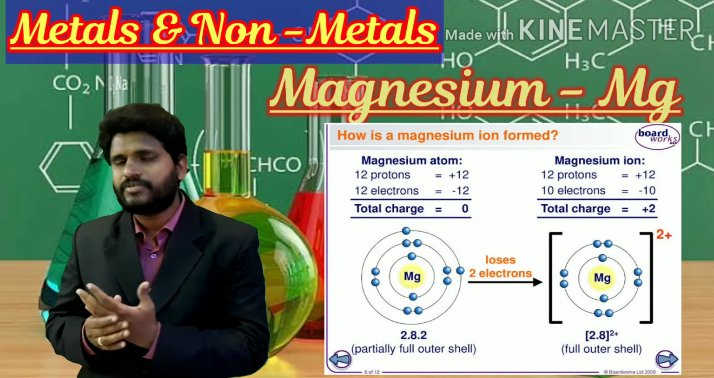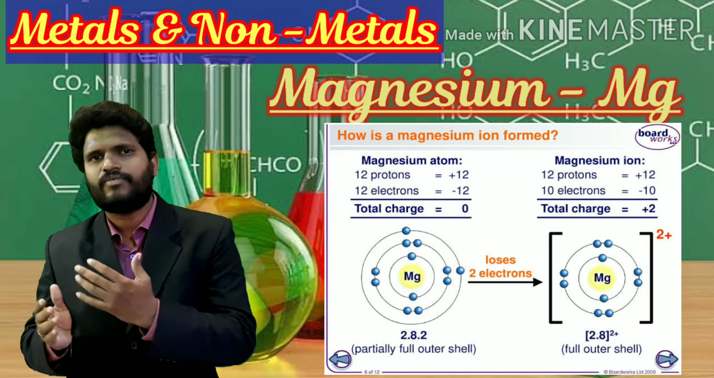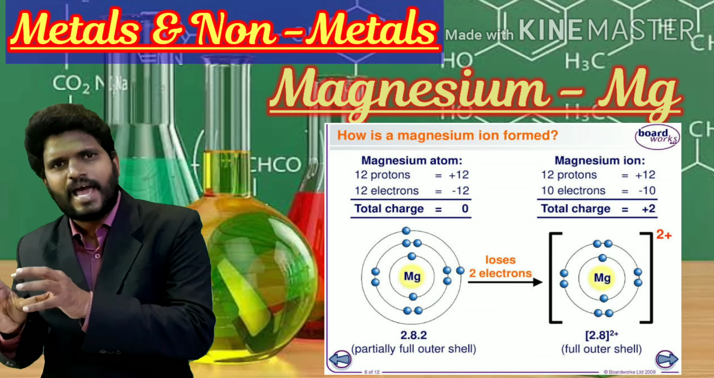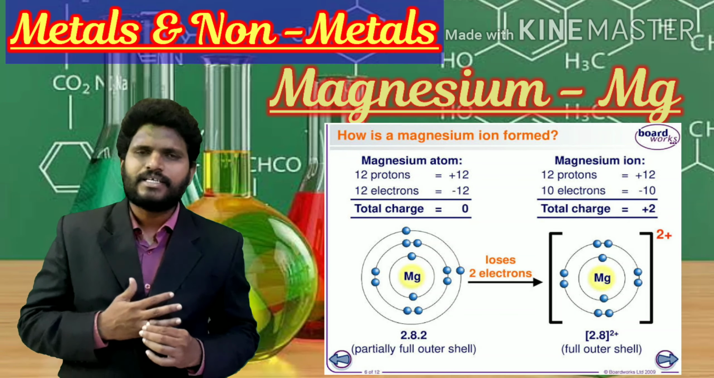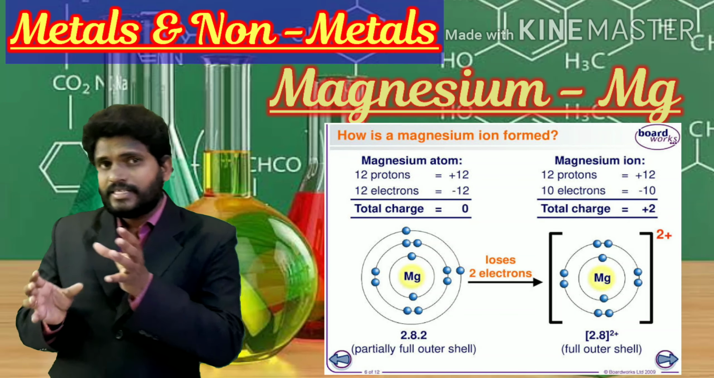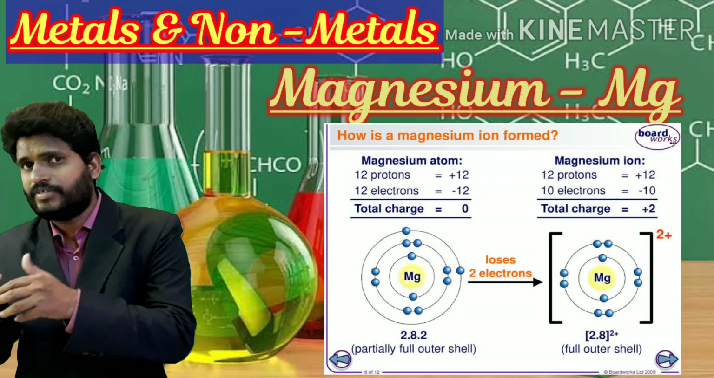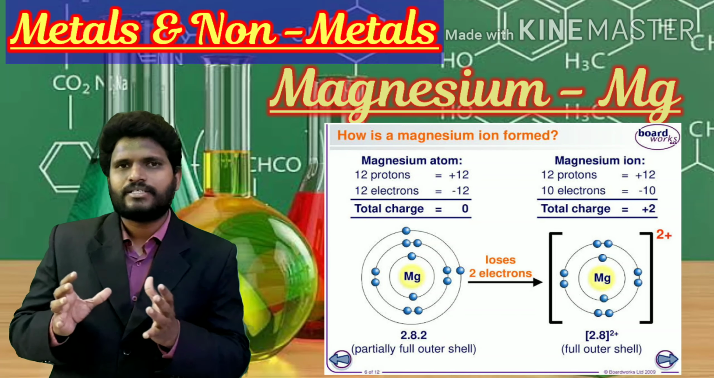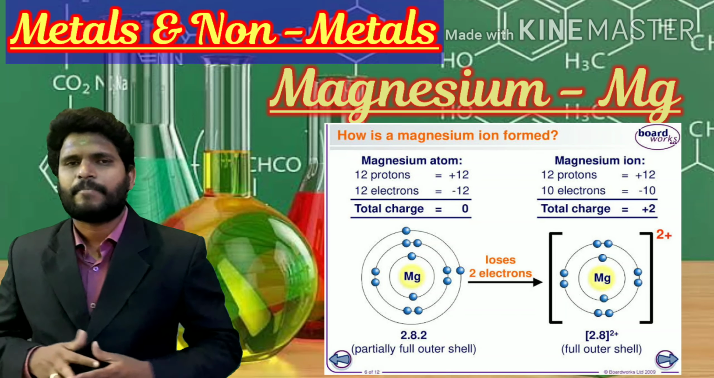How many positive charges will form here? 2 positive charges form on the metal. So when 2 positive charges are formed, it is now considered an ion. Which charge is it having? It has a positive charge. That's why it is called an electropositive ion.